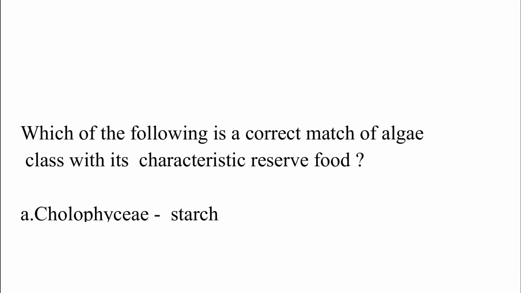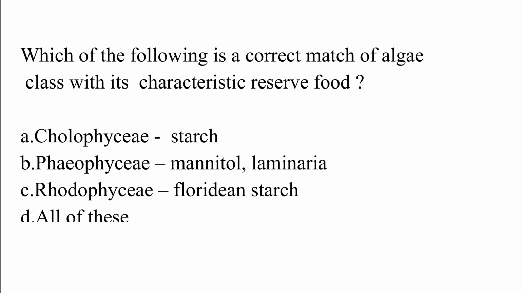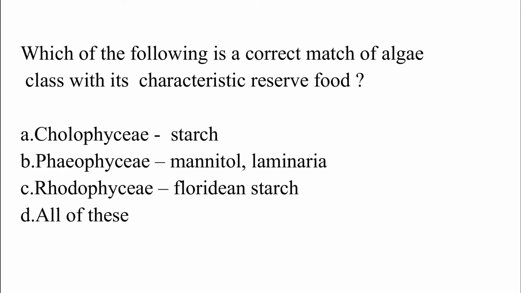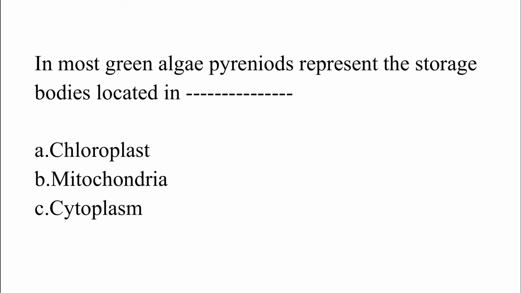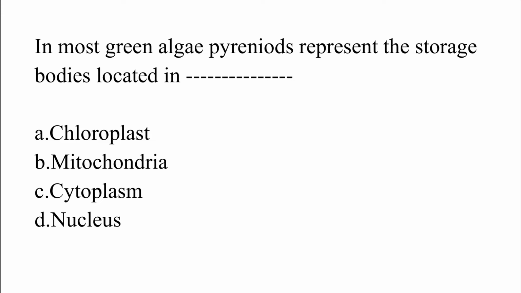Which of the following is a correct match of algae class with its characteristic reserved food? Option A, Chlorophyceae, starch. Option B, Phaeophyceae, mannitol and laminarin. Option C, Rhodophyceae, floridean starch. Option D, all of these. The correct answer is option D, which is all of these. In most green algae, pyrenoid represents the storage body located in: option A, chloroplast; option B, mitochondria; option C, cytoplasm; option D, nucleus. The correct answer is option A, which is chloroplast.